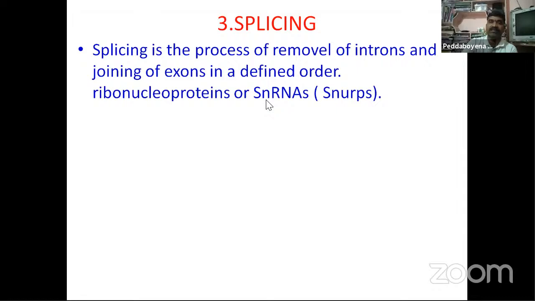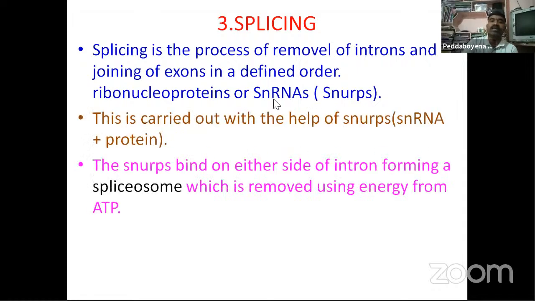Ribonucleoproteins are snRNPs, or SNRPs. This is carried out with the help of SNRPs, which are snRNA plus proteins. The combination of snRNA and protein is called SNRPs. And the SNRPs bind on either side of introns, forming a spliceosome.